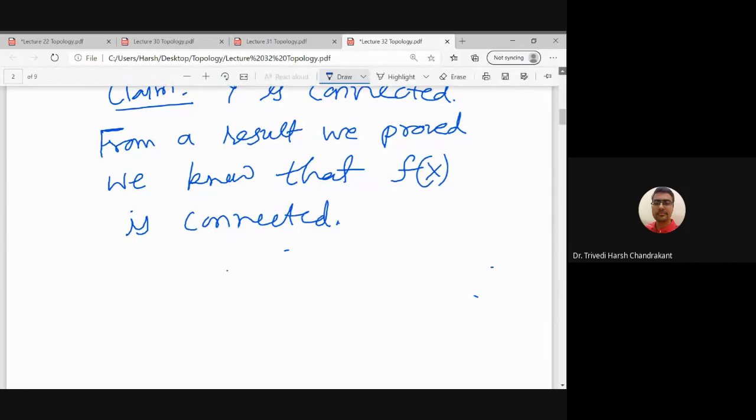Because f is a homeomorphism. Homeomorphism means f is continuous as well as its inverse is continuous. Since f is continuous and the domain is a connected space, using that theorem we get that f(X) is also a connected space, because f is continuous.